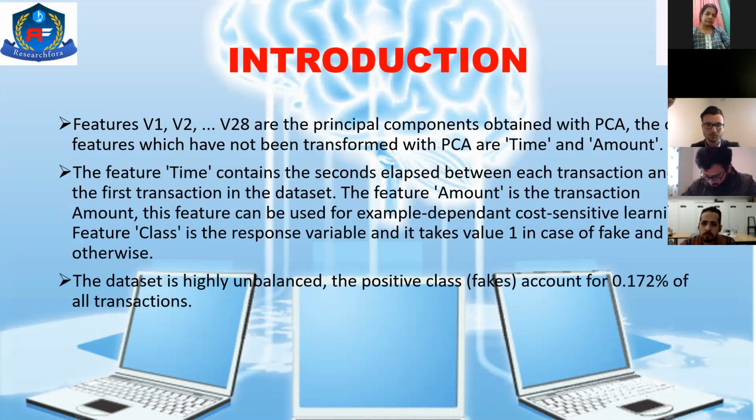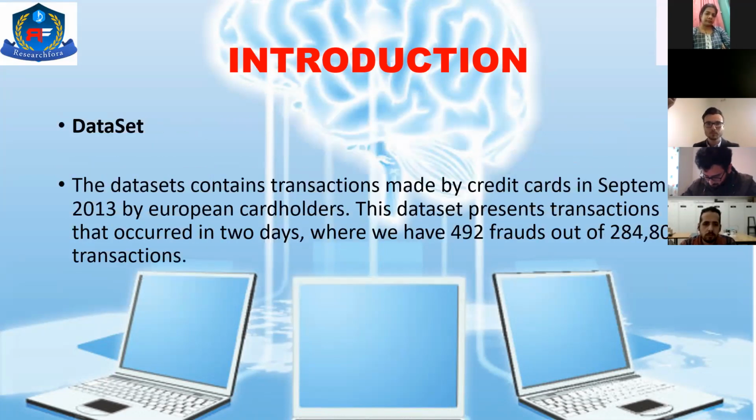In this, we took a live data set of September 2013 European credit card holders. You might want to ask me why I took 2013 and not the latest, because that was the only data set that was available online for me. If I had a 2019 data set, I could still train my system and get the result. Maybe I can share it sometime if we meet up again in a conference. As I told you, the transactions we have taken are only for 2 days.